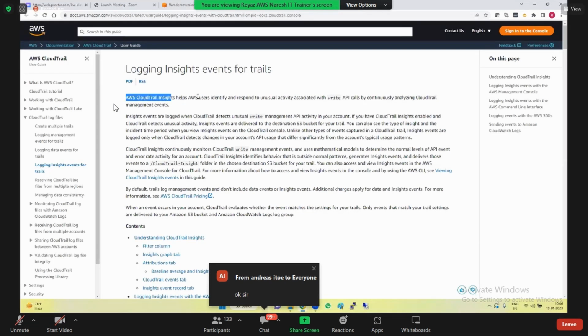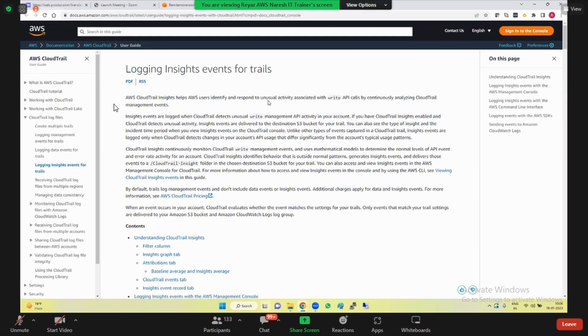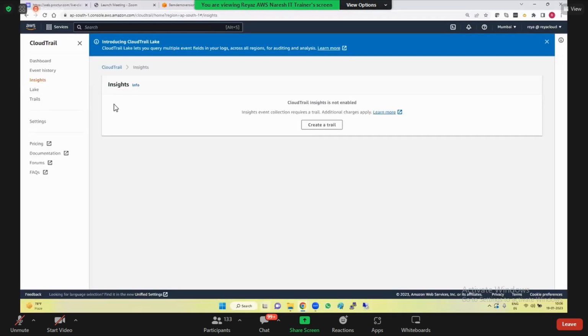See, insights helps AWS users identify and respond to unusual activity associated with write API calls by continually analyzing CloudTrail management events. So if you want to analyze the events, like if you want to have insight on the logs, here logs meaning events only.